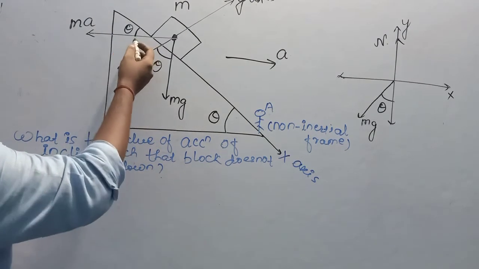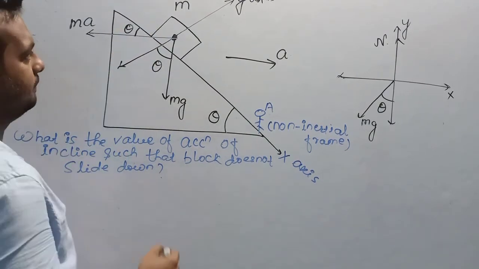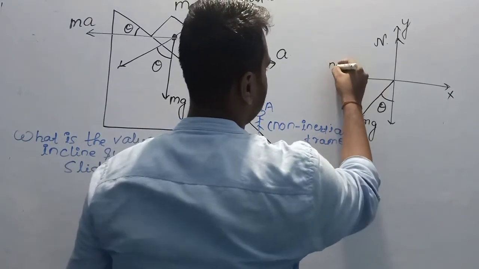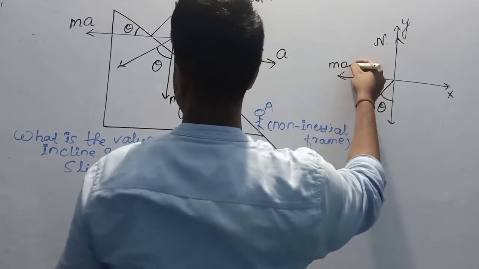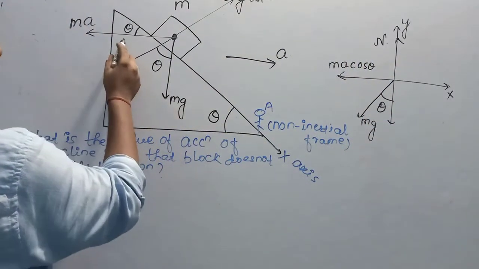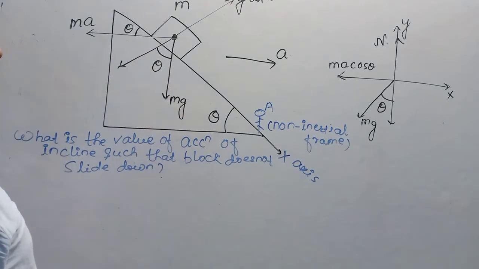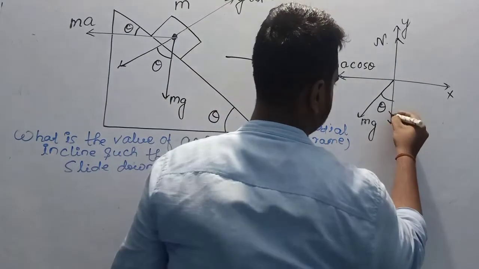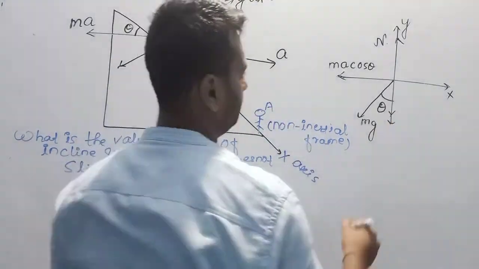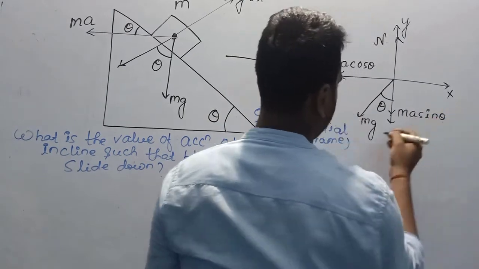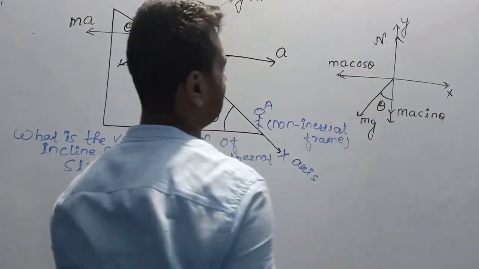So the component of ma on the x-axis will be ma cos theta, and the component of ma on the y-axis will be ma sin theta.